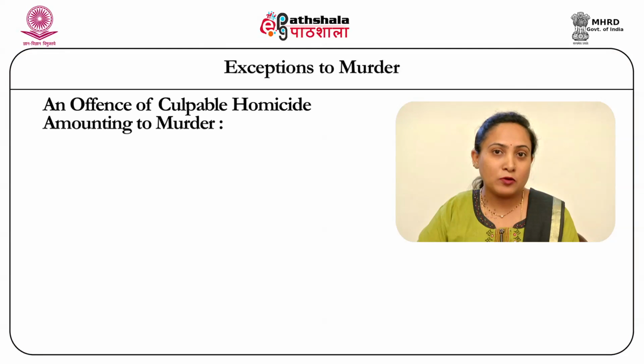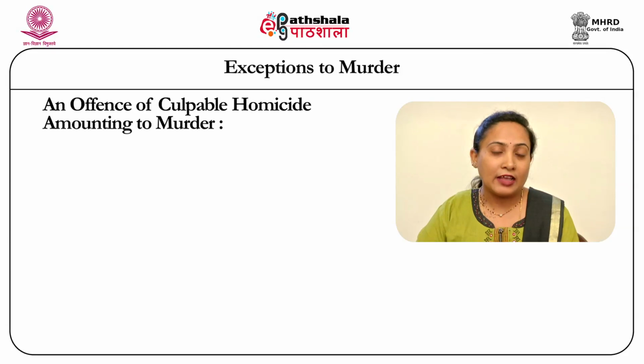Now before that, going back to section 300, the very section starts with the words "except as otherwise provided", which means that this offense of 300 is subject to certain grounds of exceptions. On the other hand, section 300 says that culpable homicide amounts to murder if any one of the clauses mentioned under it is fulfilled.